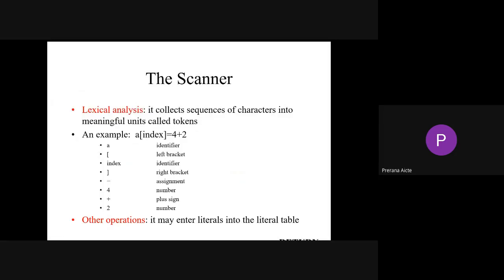See, the lexical analyzer converts a sequence of characters into meaningful units called tokens. For example, this is an executable statement in our programming language C: A of index equal to 4 plus 2. Or else, I'll say it like this: A of index is equal to 50. So here A is an identifier. In programming language, we call A a variable.